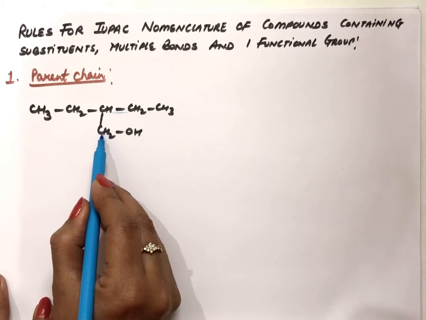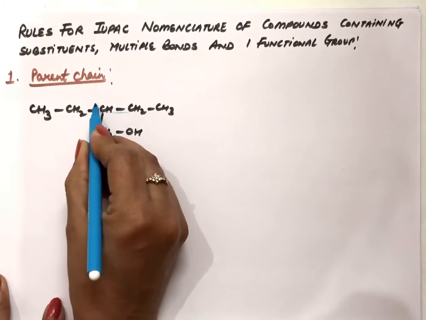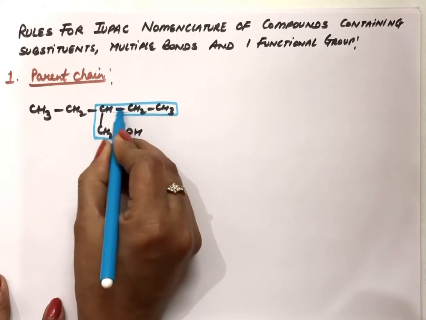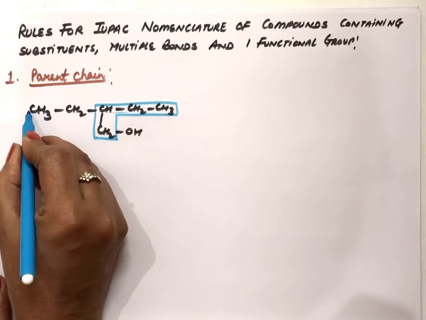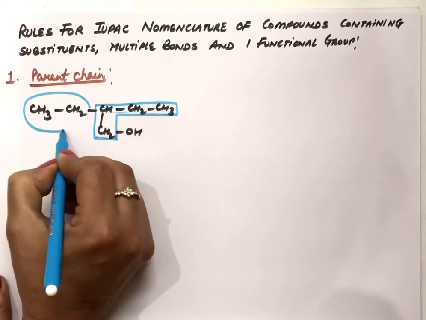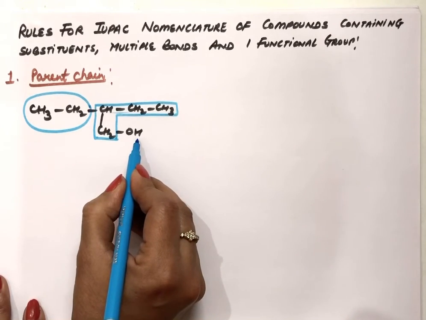So including this carbon atom, we can have a maximum of 4 carbon atoms in a parent chain. Either we can take it like this or like this; there are 4 carbon atoms in this. So this will be the parent chain. The part which is not coming in the parent chain will become a substituent, and this is a functional group.